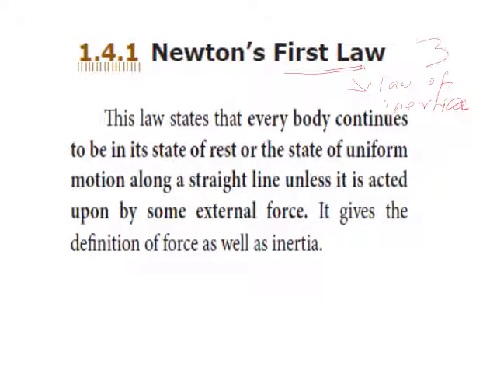Every body continues in its state of rest or of uniform motion along a straight line unless it is acted on by an external force. This is Newton's first law.